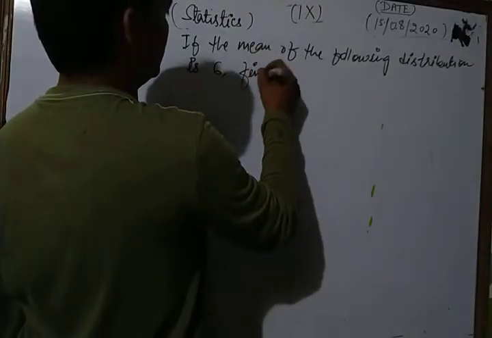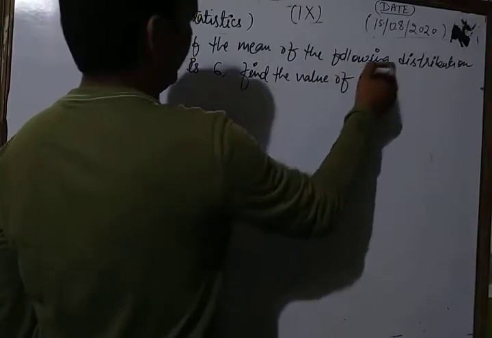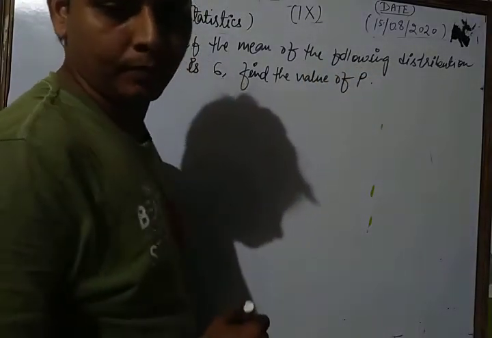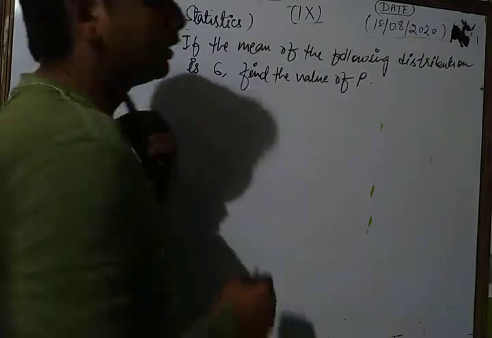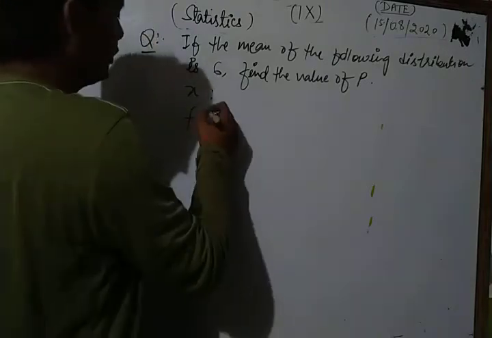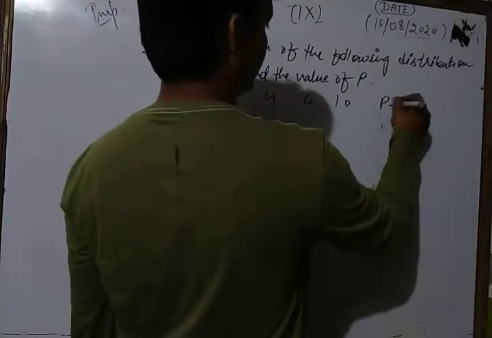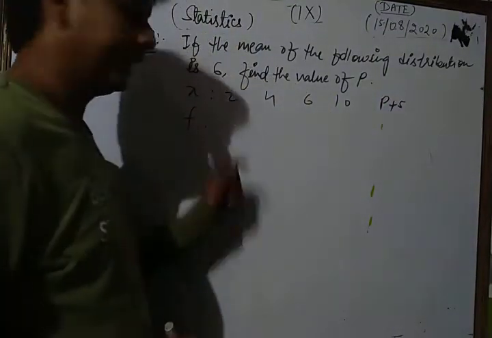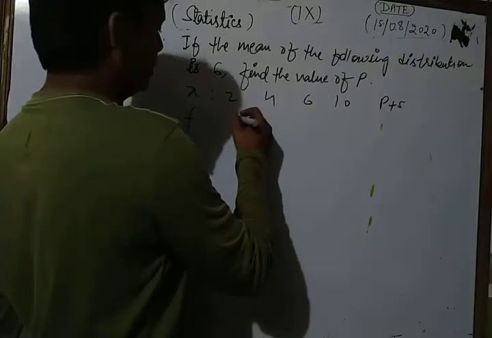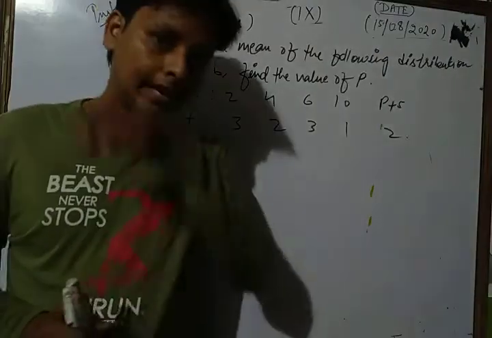Find the value of p. Okay, now the values of the variable x are 2, 4, 6, 10, and the last one is p plus 5. And their corresponding frequencies are 3, 2, 3, 1, 2. This is our question, dear students, and in this question,